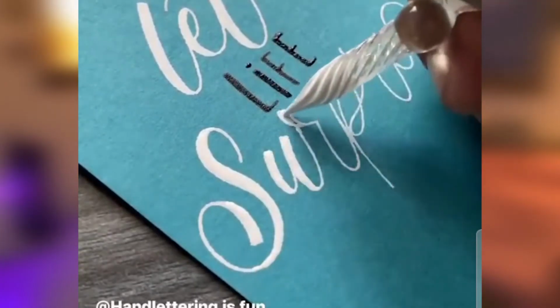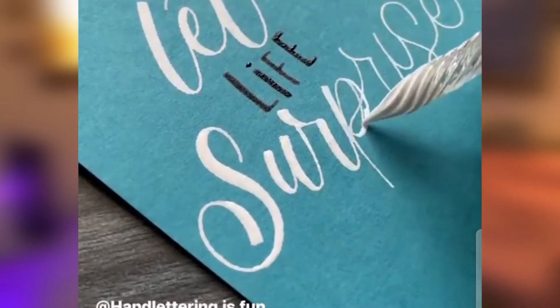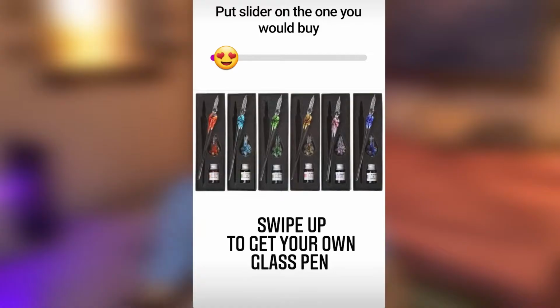But don't worry, I still haven't advertised on my page with 200k followers, and I haven't done a full ad campaign on both pages. So guys, I'm about to put a post on my page with 200k followers right now, and I'm going to put it in the story. Really innovative story. I've put, you can put the slider on your favorite color of the pen we're selling. So I think that story should get quite good engagement, and we should get some sales hopefully.